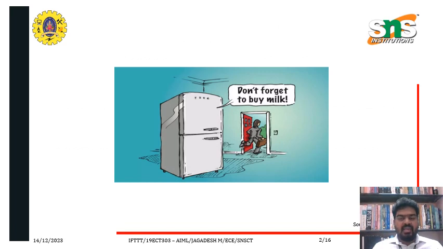So, just look at the image. This image shows a fridge, and a man is walking out of his room. The fridge says, "Don't forget to buy milk." It's surprising to see this image, but this is happening in daily life nowadays, because technology has lifted our traditional way of living into a modernized one. Even machines can talk with humans. That kind of thing is emerging nowadays. So let's see how this is happening.